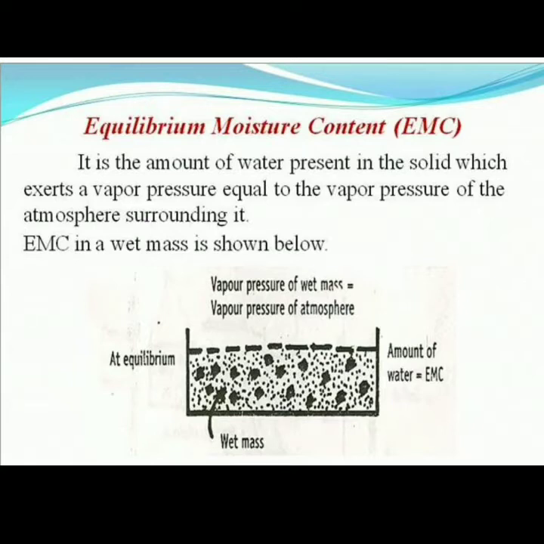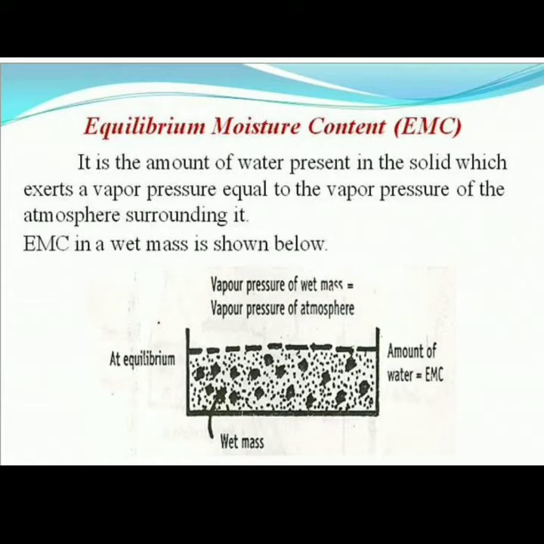This also happens with the cold drink. The cold drink temperature is about 7 degrees Celsius and the room temperature is 25 degrees Celsius. So energy comes from the room into the cold drink until the cold drink temperature becomes 26 degrees Celsius. So equilibrium is reached. This is the equilibrium moisture content.